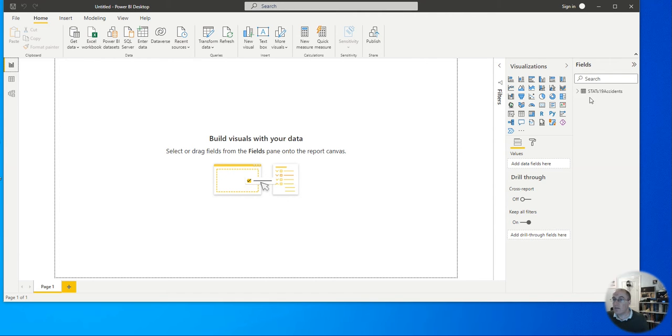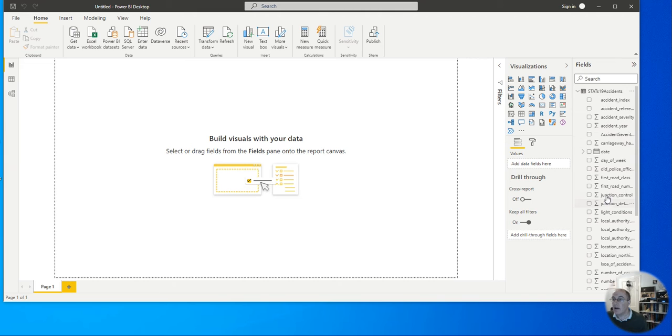So we have a field list on the far right hand side. I can explode or collapse that. There's only one table, so I will explode it. And again, it says select or drag fields onto the report canvas, and I need to pick a visualization.